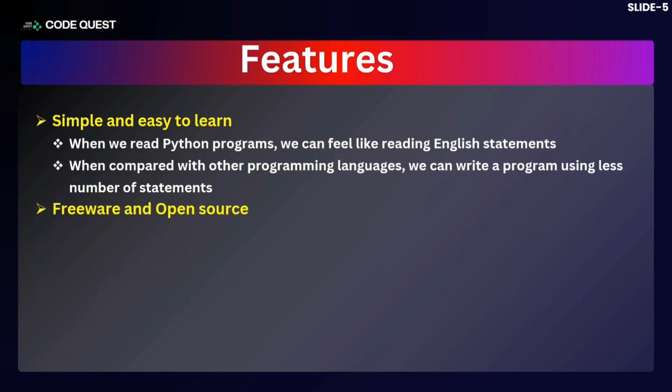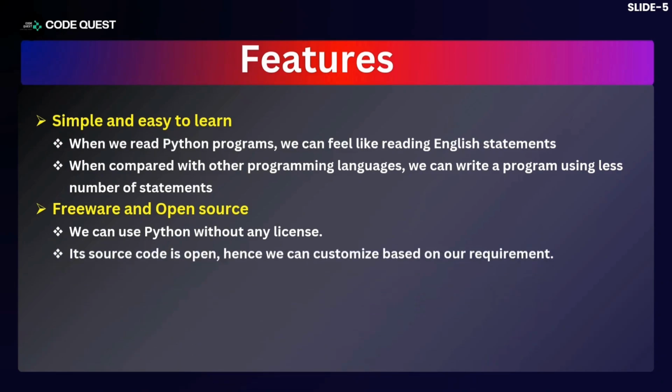It is freeware and open source. What do we mean by freeware? We can use Python without any license. Usually, when you buy software, you have to pay some amount as part of a license. But Python, because it is freeware, comes without any license, so you can use it freely. And it is open source. When we say open source, what does it mean? The source code is open to all and it can be customized based on our requirements.